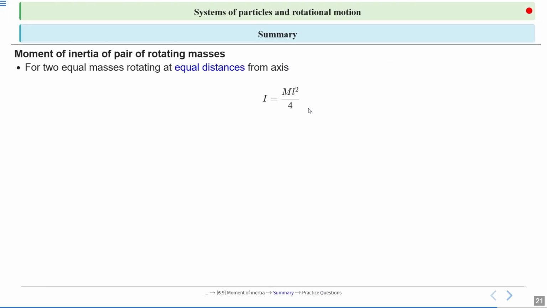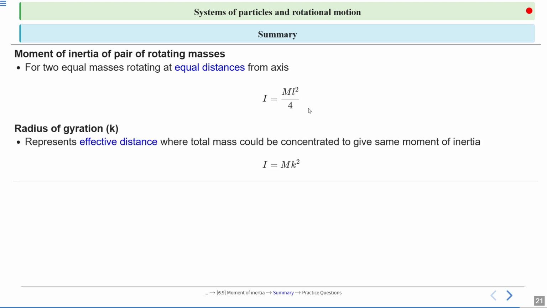Moment of inertia of a pair of rotating masses. For two equal masses rotating at equal distances from the axis, I equal to ml square by 4. Radius of gyration represents the effective distance where total mass could be concentrated to give the same moment of inertia, or it is I equal to mk square. So this is all about the moment of inertia.